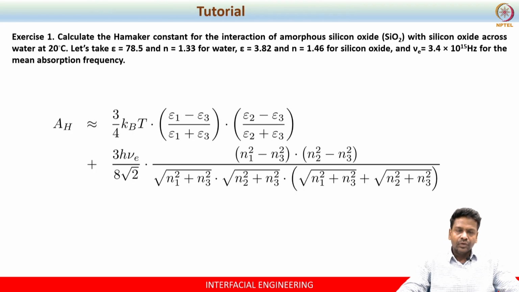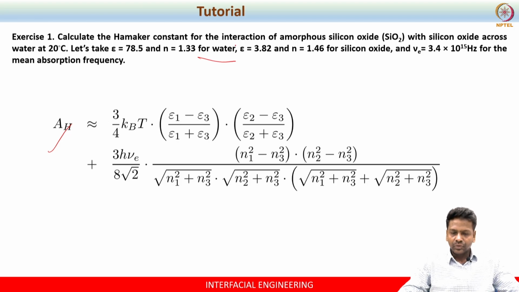Just a small exercise for you. You can calculate what is known as the Hamaker constant for amorphous silicon oxide. So silica you can use. All you need to do is calculate the Hamaker constant for the interaction between SiO2 molecules kept in the medium called water.